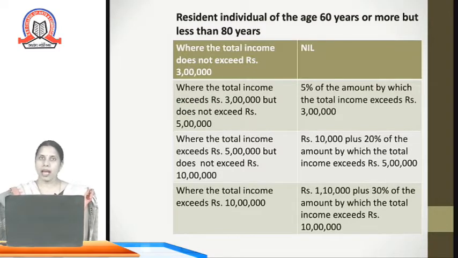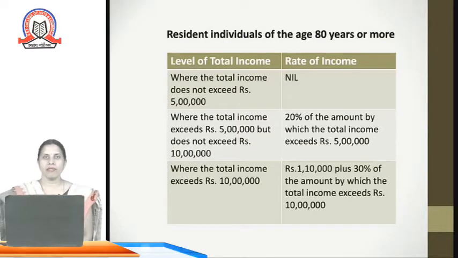Next is same as for the normal individual. If income exceeds rupees 5 lakh but it is below 10 lakhs, on that income the tax is computed at the rate of 20%. And next is when the taxable income of the individual above 60 years is more than 10 lakhs, the tax liability will be computed at a 30% tax rate. Hence, the total aggregate amount will be considered as the tax liability.